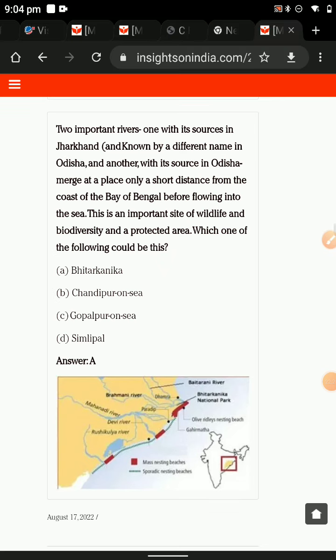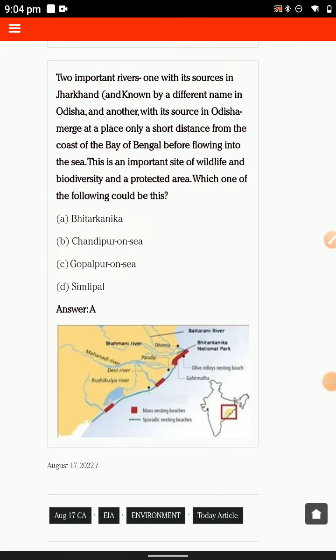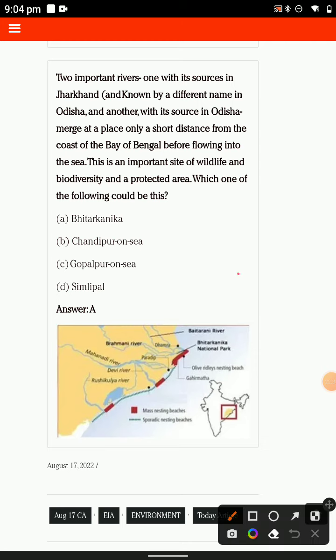Then the other important news is the rivers, which is the source of Jharkhand. Then you have realized a lot of practice in the preliminary. Two important rivers have their source in Jharkhand, known by different names in उड़ीसा में उसको दूसरा माना. Another is the source of Odisha, in the major place in the south of Odisha, on the coast of the Bay of Bengal.